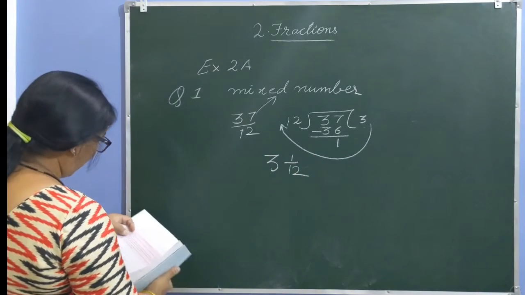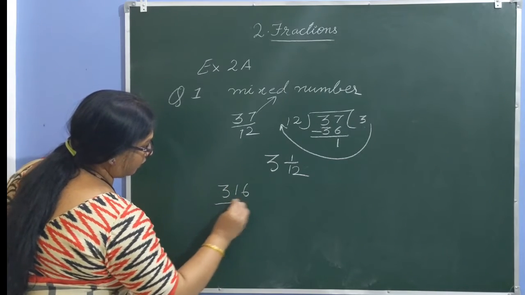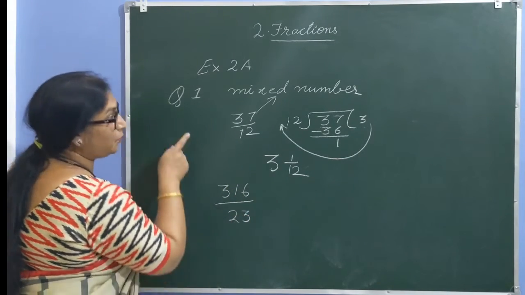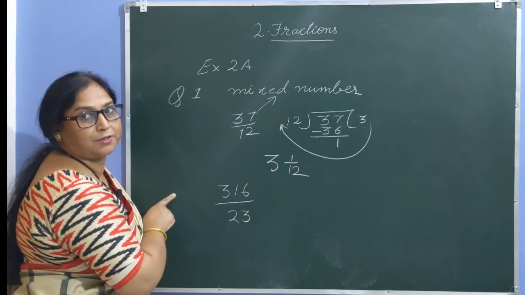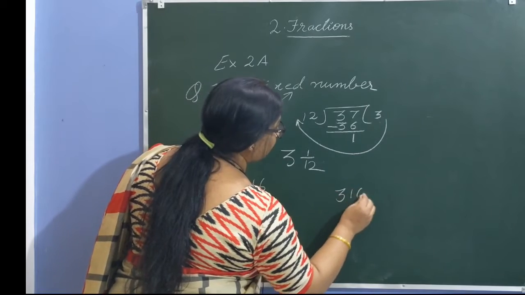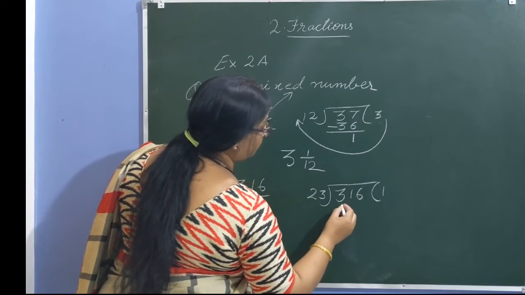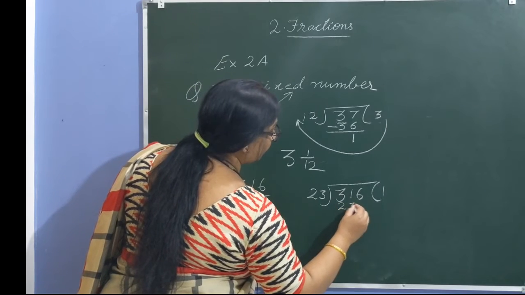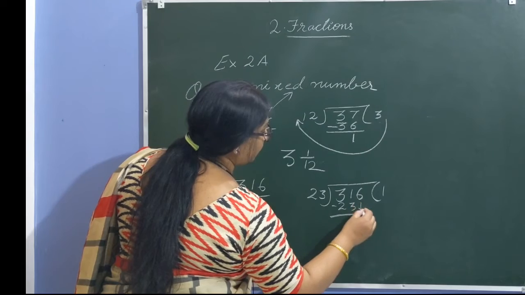Let us take the next example. 316 divided by 23. Hope you are doing these sums with me as classwork because these are exercise questions. 316 divided by 23. First it will go one time, 23 minus 31, 8, bring 6 down.